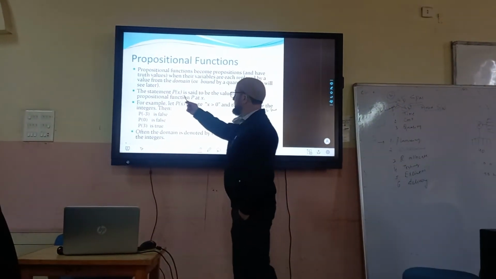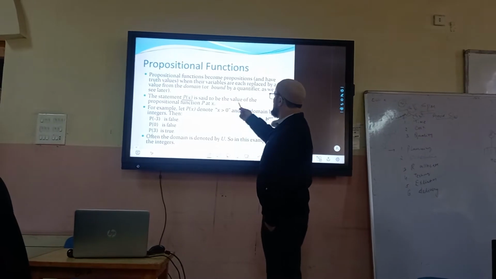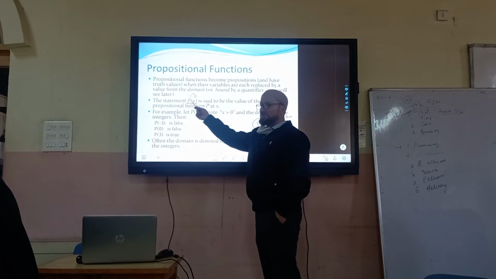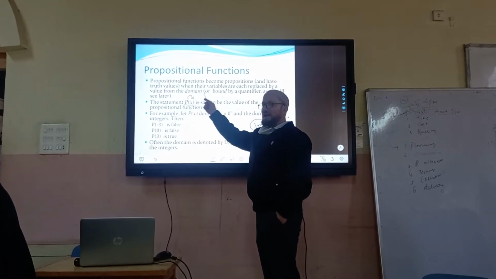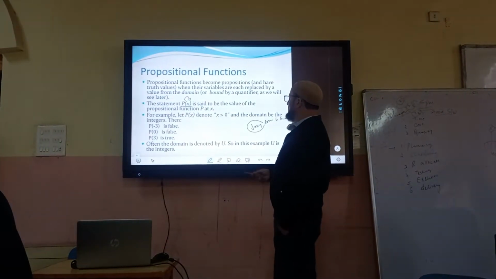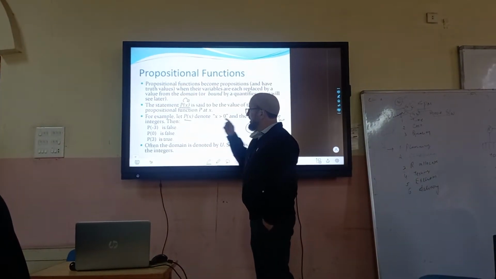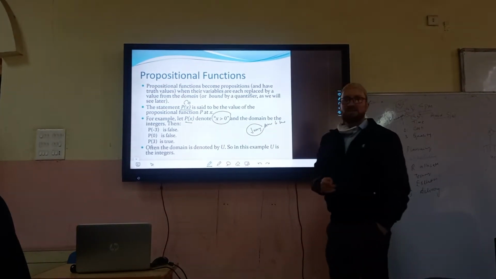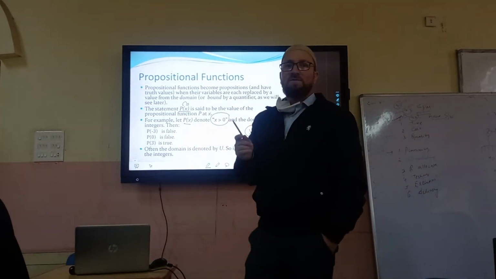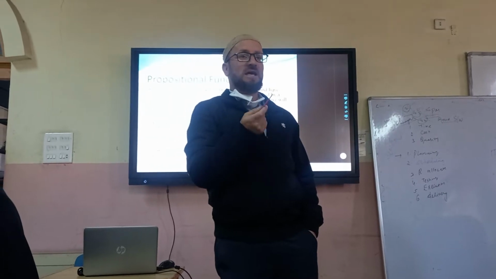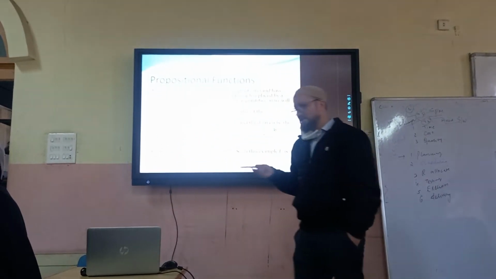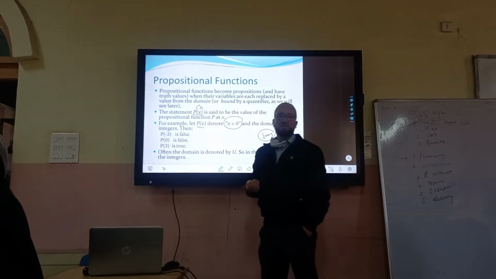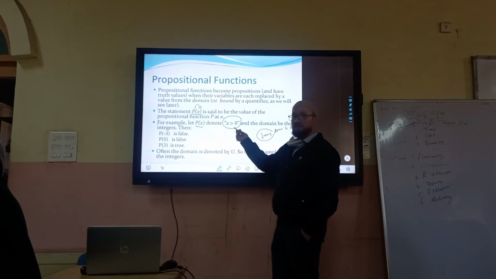So this statement P of x is said to be the value of the propositional function P at x. We say P is a predicate at x. For example, we have P of x, where we have the statement x is greater than 0. Now this x is greater than 0 will give me the domain, because I cannot take the values which are less than this. Now if I have P of minus 3, that's going to be false because it doesn't satisfy the greater than 0.